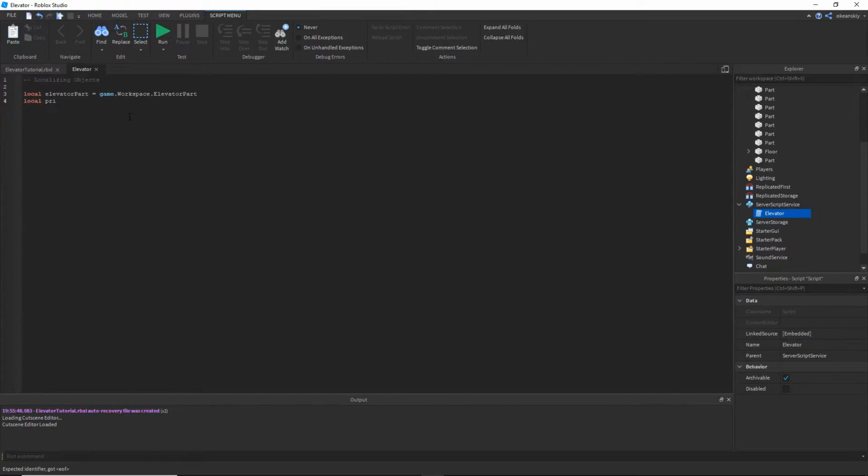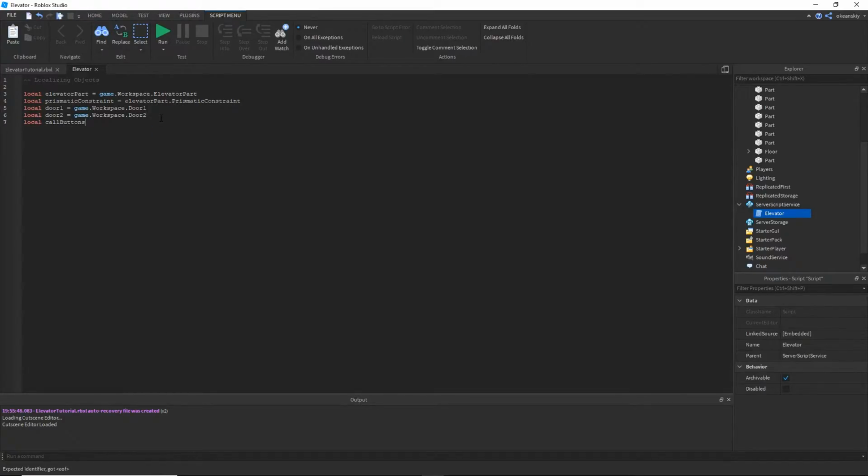Then the prismatic constraint within that part, the two doors, door 1 and door 2, and then local call buttons.